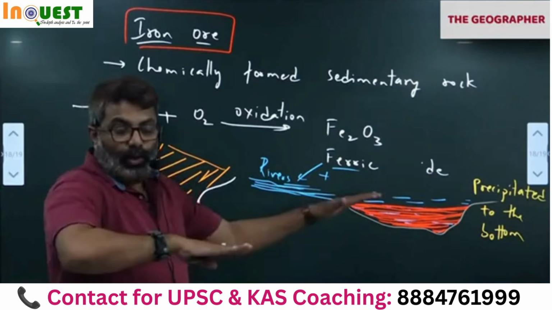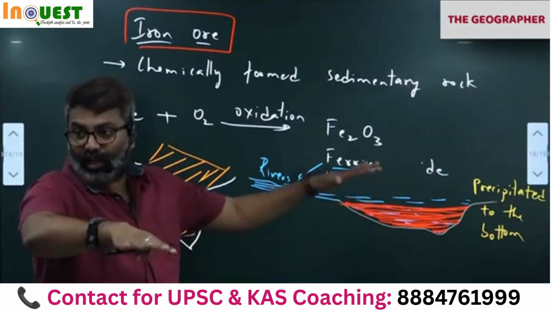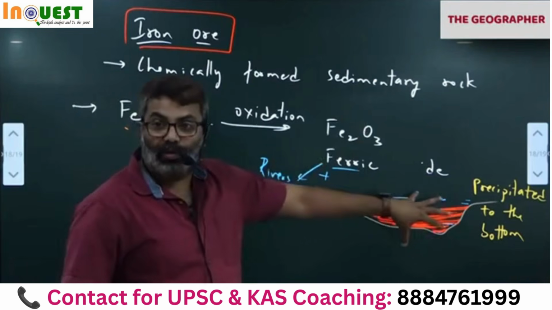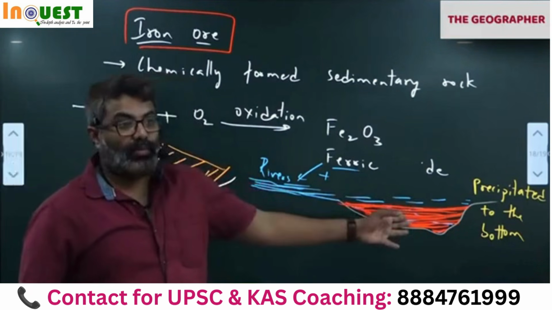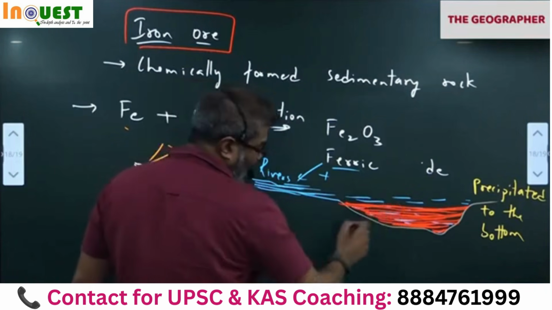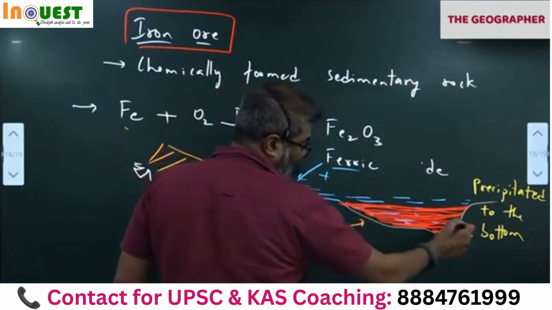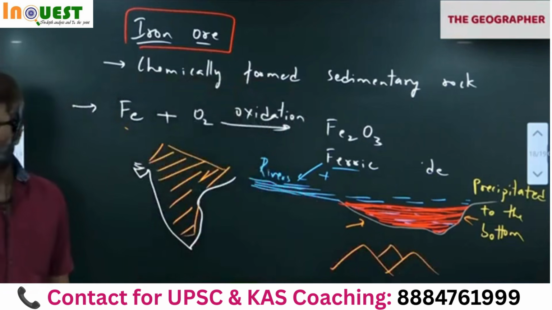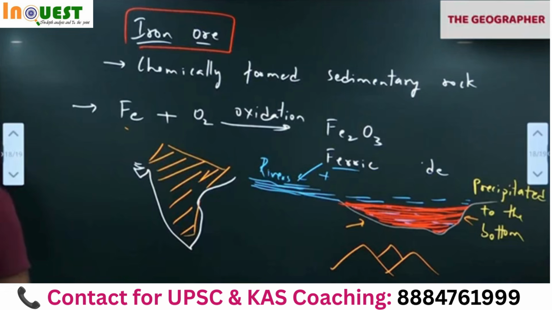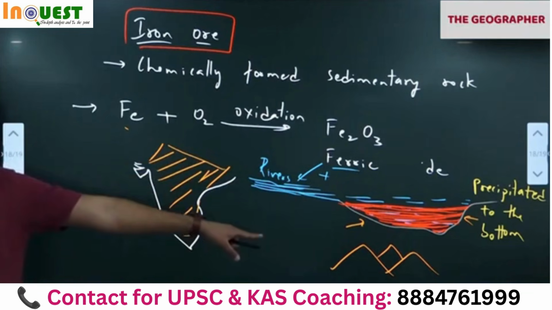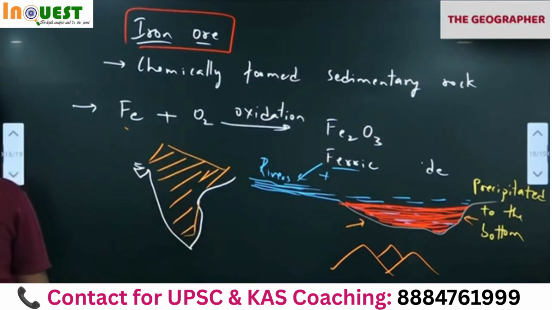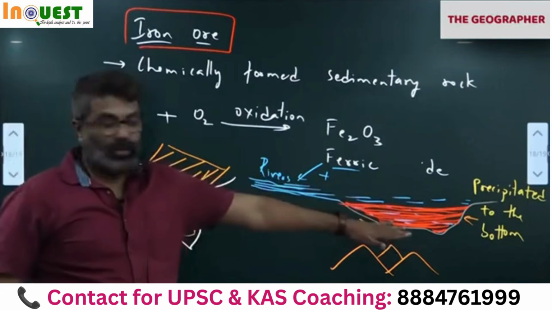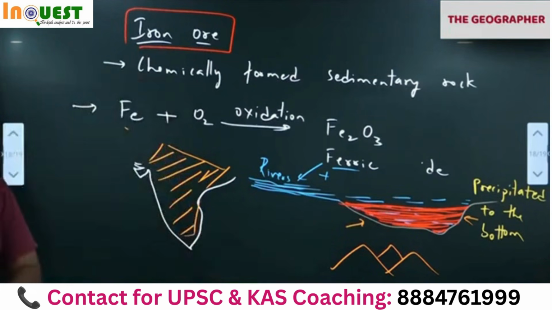Okay. And due to tectonic movement, folding, faulting, what happens? They get lifted up into a mountain or a hill. The reason most of this iron ore can be found on a hill or a mountain after many millions of years. So when the tectonic activity happens, all this can get lifted up under compression. It will become a mountain. Folding or faulting can result in accumulation of this iron ore in the form of a hill or a mountain. Okay. Either they can be found on the surface level itself or in the form of a mountain. Either like this or like this. Right. Quickly write.